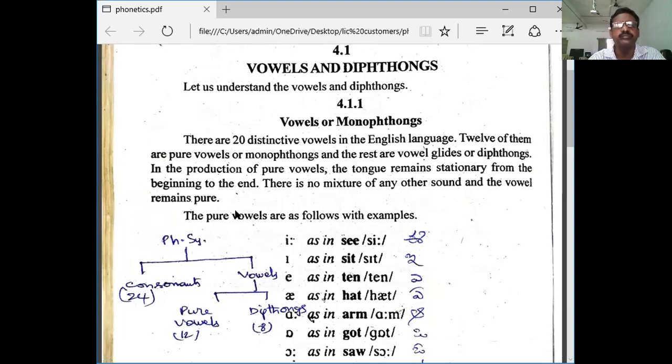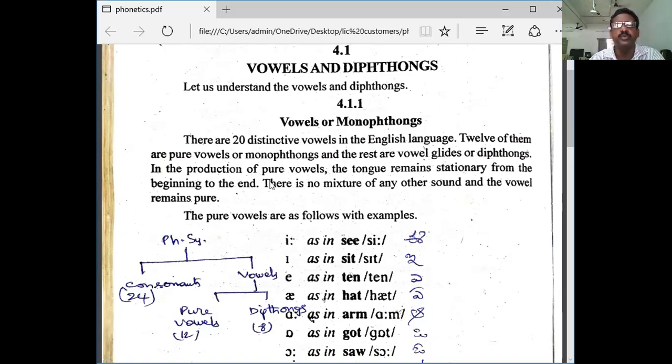Vowels are monophthongs. There are 20 distinctive vowels in the English language. Twelve of them are pure vowels, or monophthongs, and the rest, the vowel glides, are diphthongs: 8.